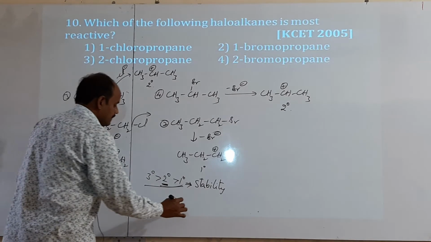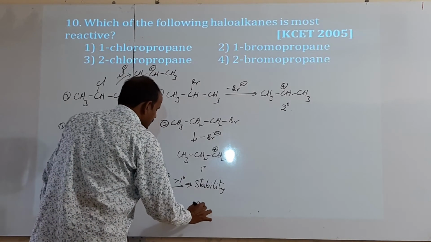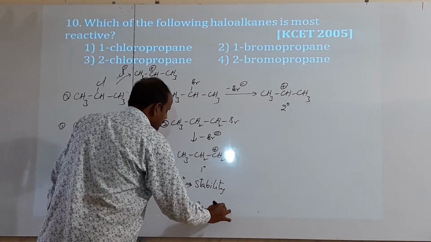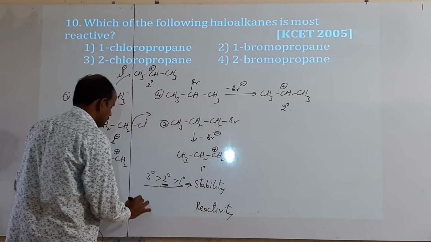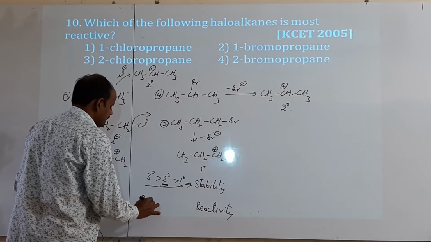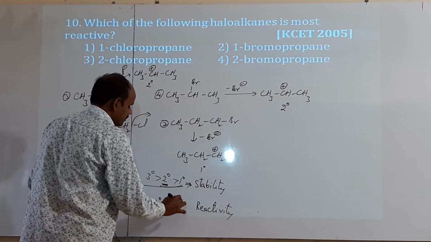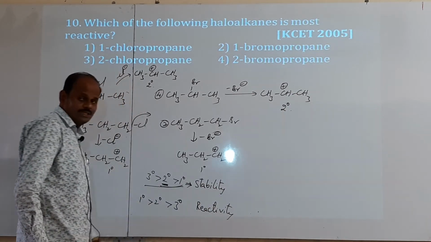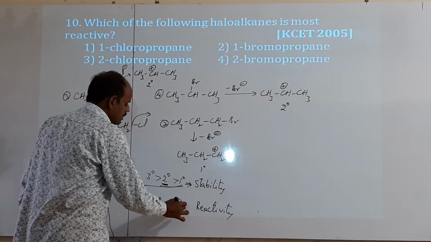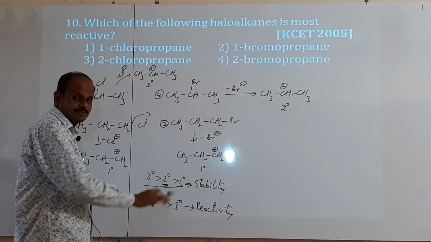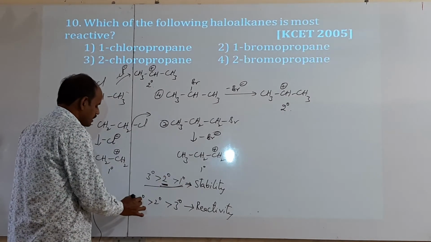Then what is the reactivity order of alkyl halides? The reactivity order is reversed, meaning primary, then secondary, then tertiary, because stability and reactivity are inversely proportional to each other.